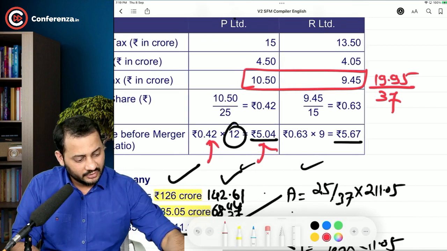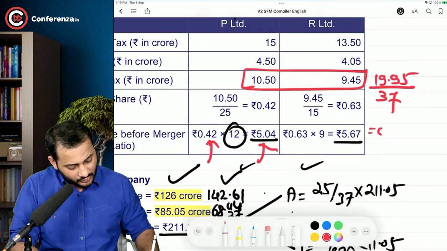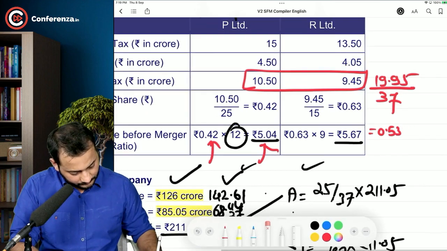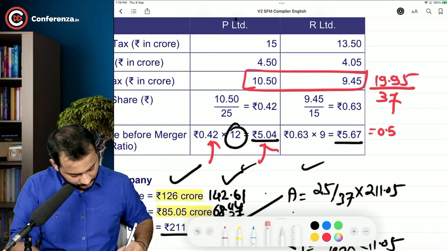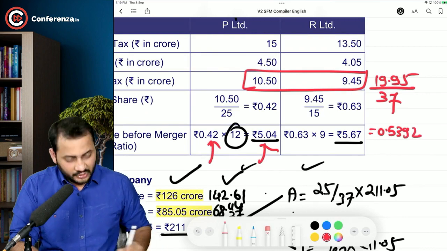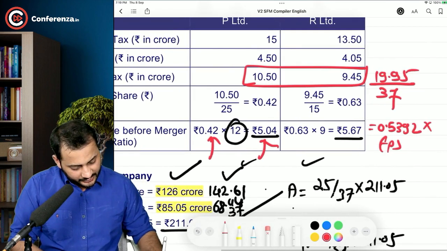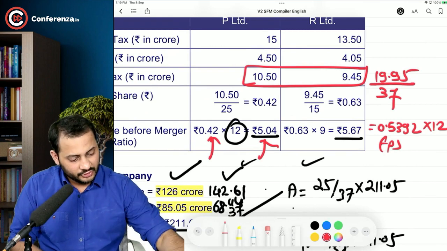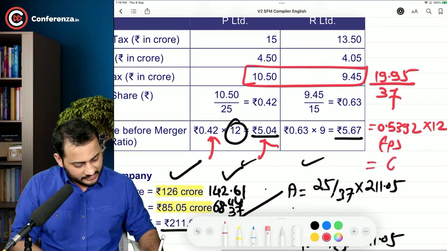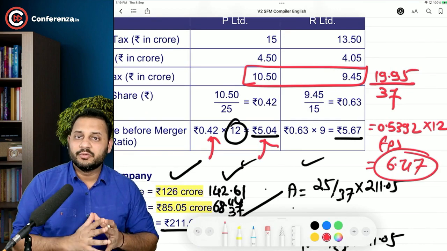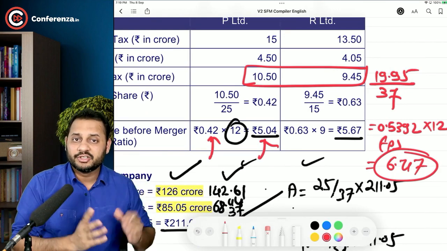Now we will get the earning per share, which comes to 0.5392. So this is the new EPS, and we are assuming that the PE ratio will remain same as 12. So when you multiply it, the answer is 6.47. That's the post merger market price of the merged entity.